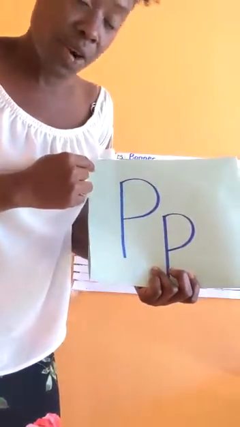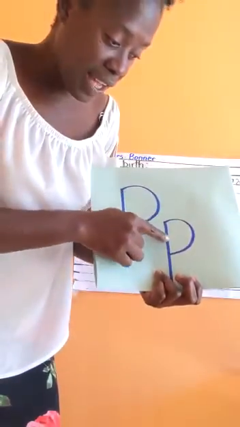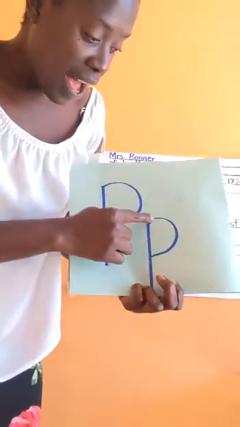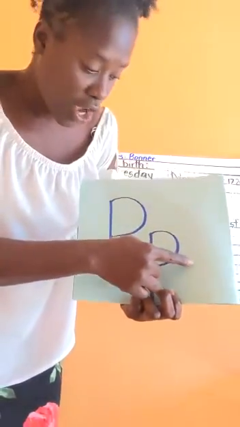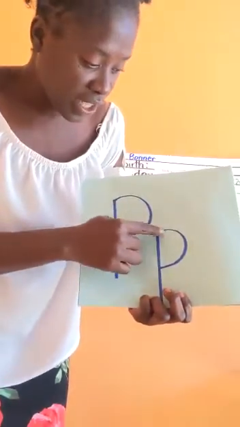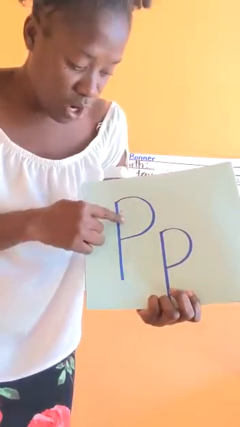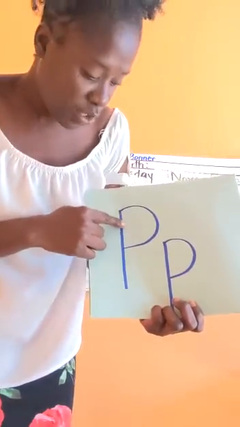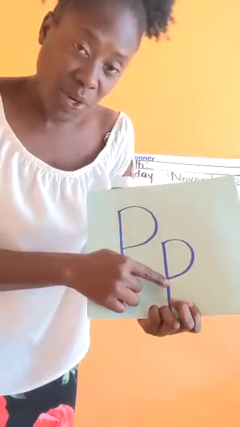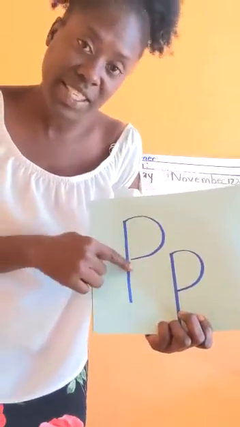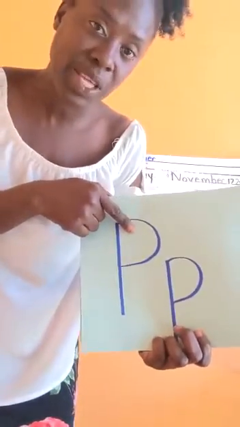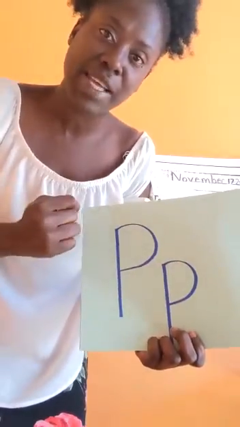And then to write the lowercase p now, we have a stick down and the half a circle that sits on the line. This one sits on the line, and this one stands up. So uppercase P and lowercase p.